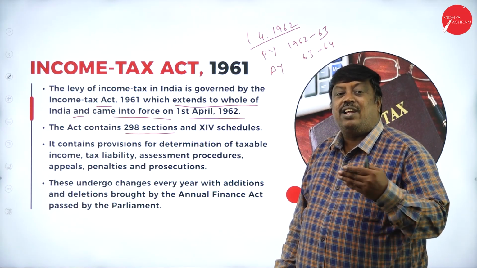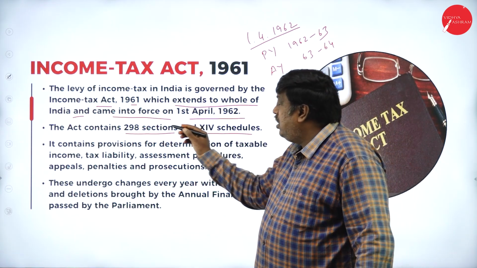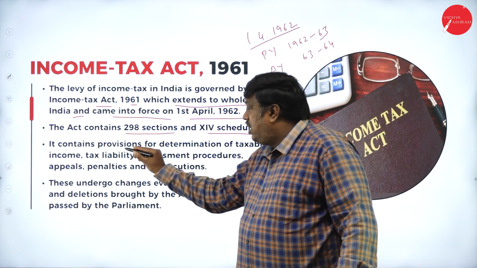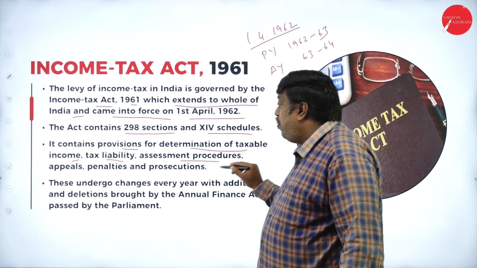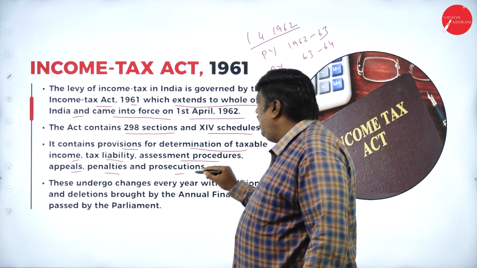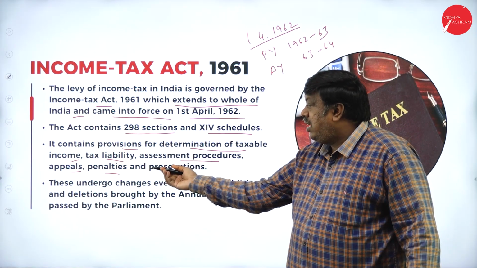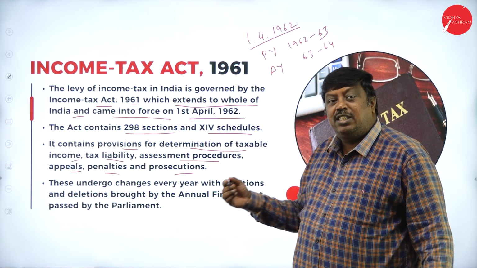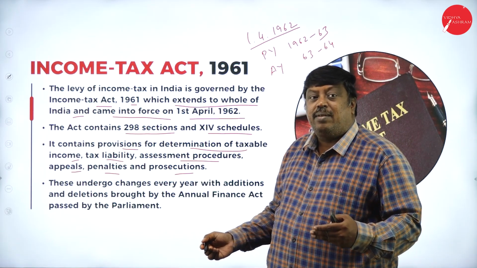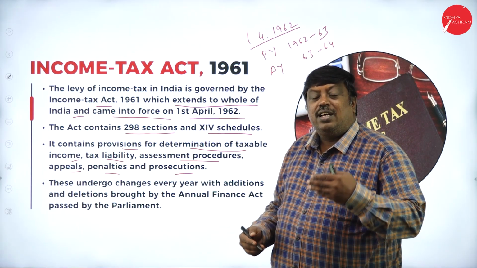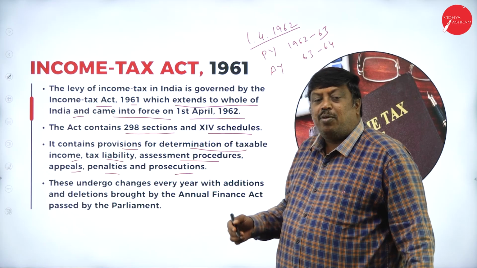whatever we have to consider while calculating the income tax. And we have 14 schedules controlling this entire 298 sections. It contains certain provisions: determination of taxable income, tax liability, assessment procedure, appeals, penalties, and prosecutions. So the act supports in such a way that certain provisions are there which support individuals or business people to avoid taxes or to control the income, or to control the proper concept of finance. So we can avoid that and we can be benefited with the support of the government.